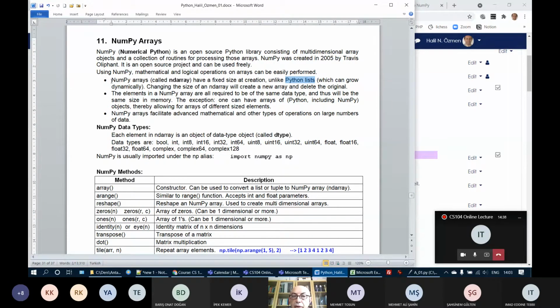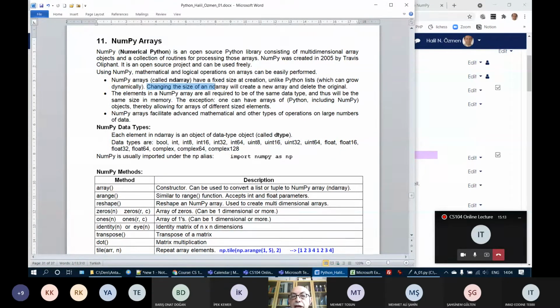NumPy arrays, when they are created, first of all, have fixed size, and then all the elements must be of the same data type. All the elements must be either an integer or a float number. You can probably create NumPy arrays with strings, but I'm not sure about that. But anyway, since it is an abbreviation of numerical Python, you can create arrays of integers or arrays of floats, but not a mixture of these, okay?